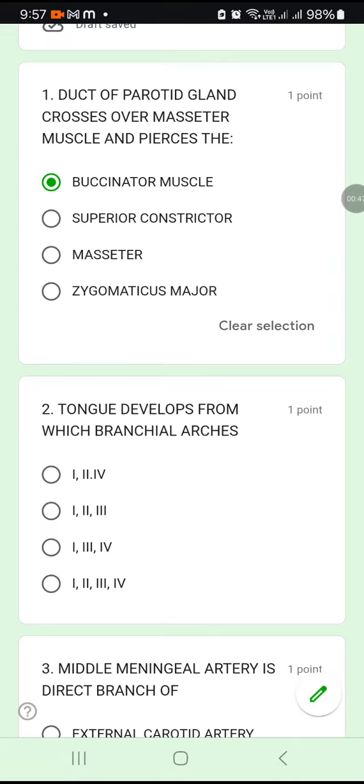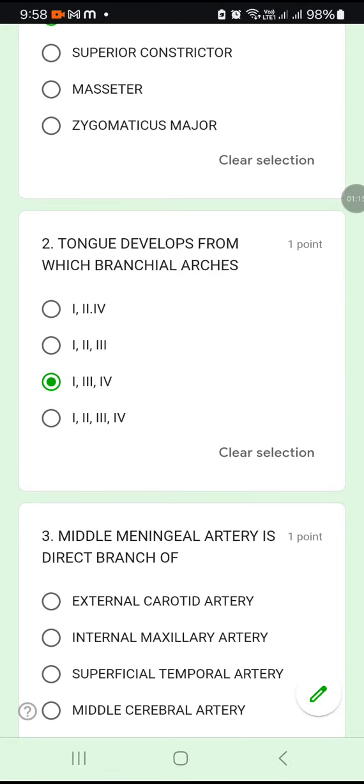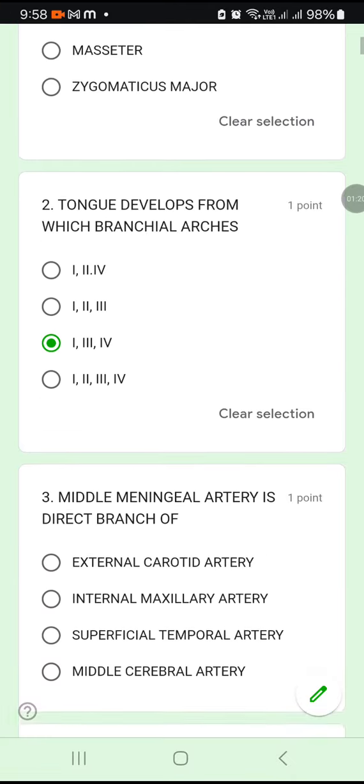So the tongue is the greatest, strongest muscle in the body. So the tongue is developing from which branchial arch? 1, 2 and 4, 1, 2 and 3, 1, 3 and 4, 1, 2, 3, 4. All the 4 are involved. So the main branchial arches from which the tongue develops is 1, 3 and 4. Option C is the answer. Tongue develops from 1, 3 and 4 branchial arches.